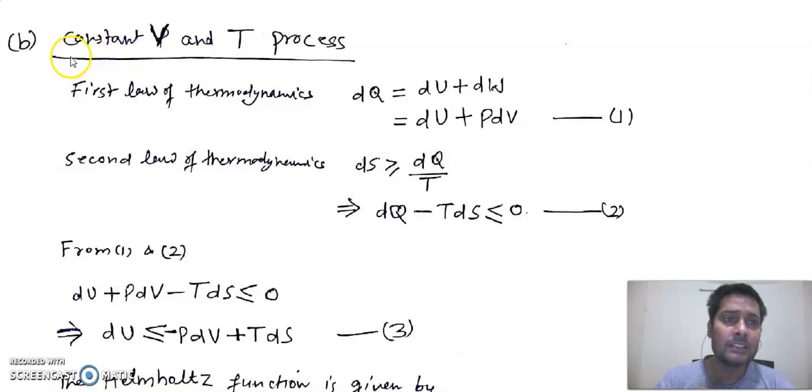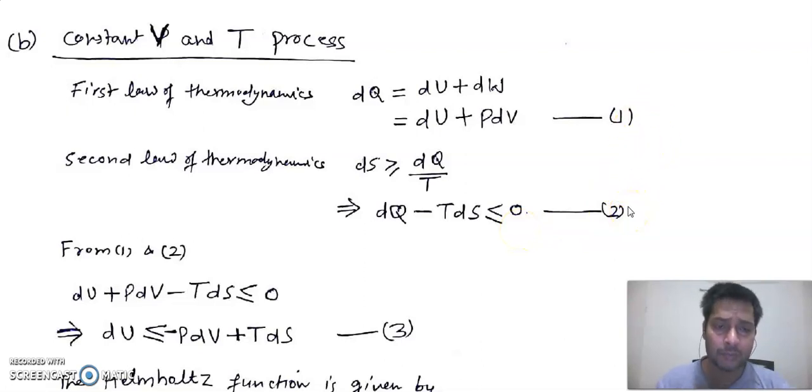Now, the second example is a process at constant volume and temperature. We know from the first law of thermodynamics that dq equals du plus dw. This dw is equal to pdv, and let's say this is equation 1. And the second law of thermodynamics says the change in entropy is always greater than or equal to dq by T. If we rearrange this equation, we get dq minus TdS is less than or equal to 0. So this is equation 2.